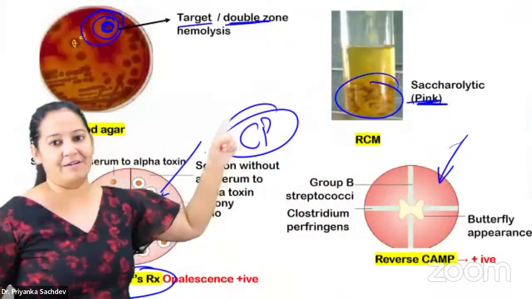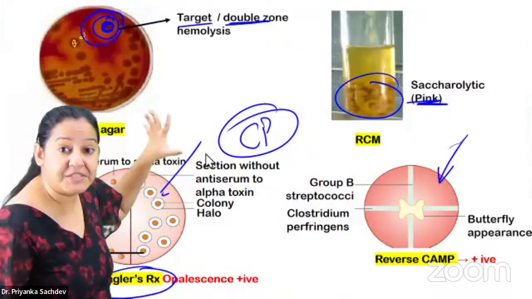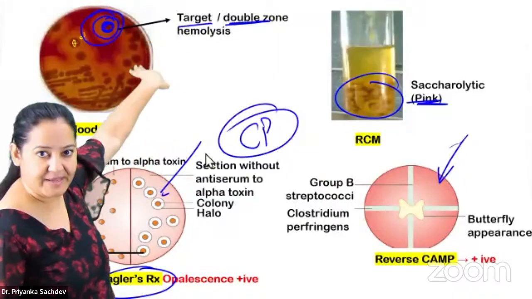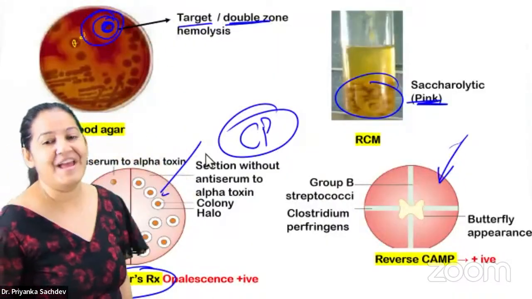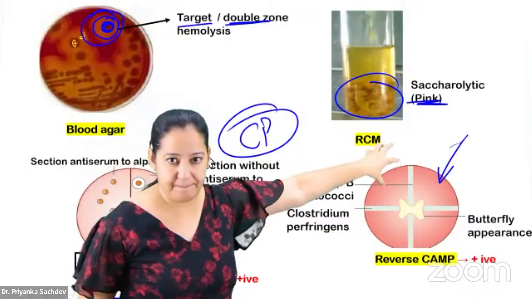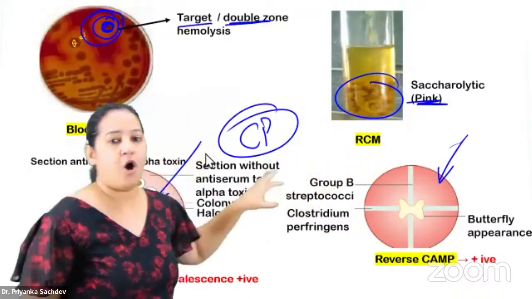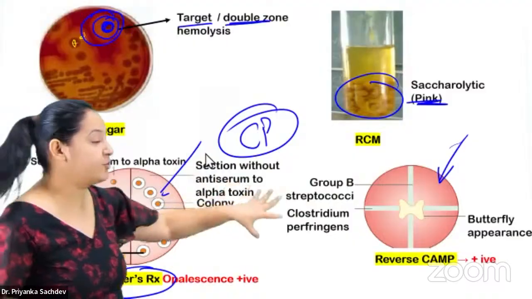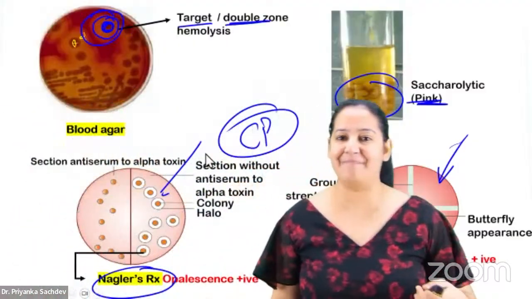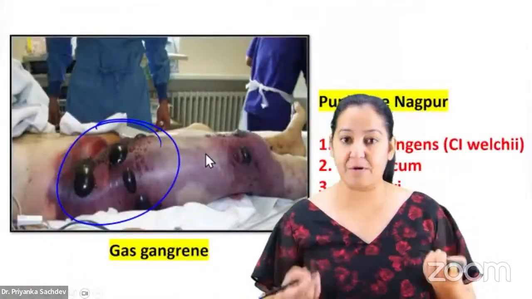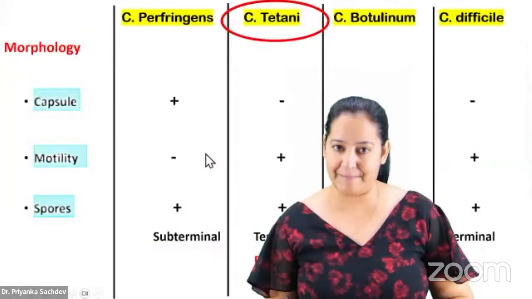On blood agar, it shows double hemolysis, alpha followed by beta. You can see it's the target. On RCM, it forms pink meat pieces, saccharolytic. On egg yolk, it's Nagler positive and it shows reverse CAMP. Please learn its reverse CAMP. And it is a bacteria which is responsible for gas gangrene because it is a gas producing bacteria.